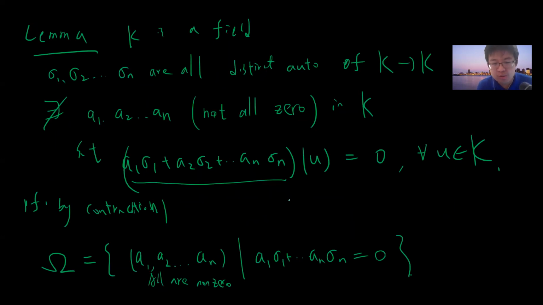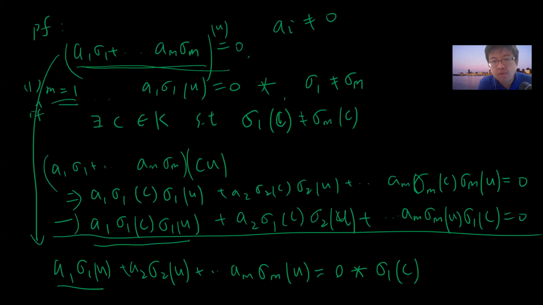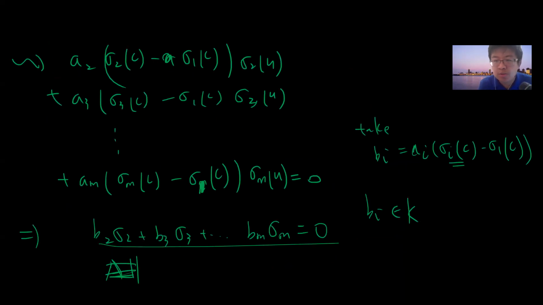So you can take m to be the minimum length in omega, because this is a finite length, so we got some finite. But from this computation, I can get something shorter than the original length, and this is also a valid equation, because Bn is non-zero.